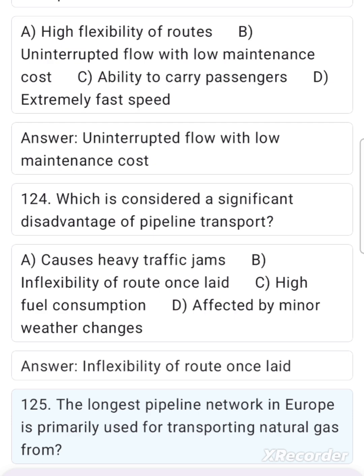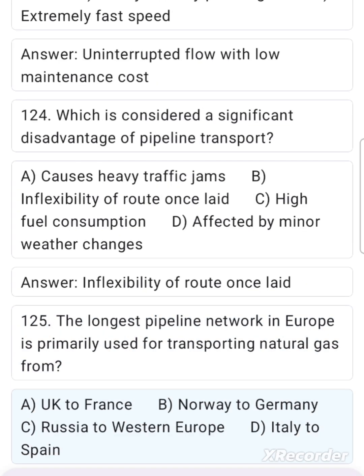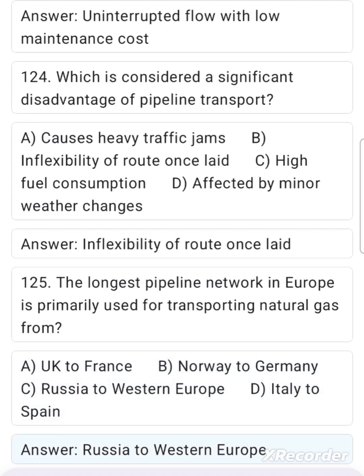125. The longest pipeline network in Europe is primarily used for transporting natural gas from A. UK to France. B. Norway to Germany. C. Russia to Western Europe. D. Italy to Spain. Answer. Russia to Western Europe.